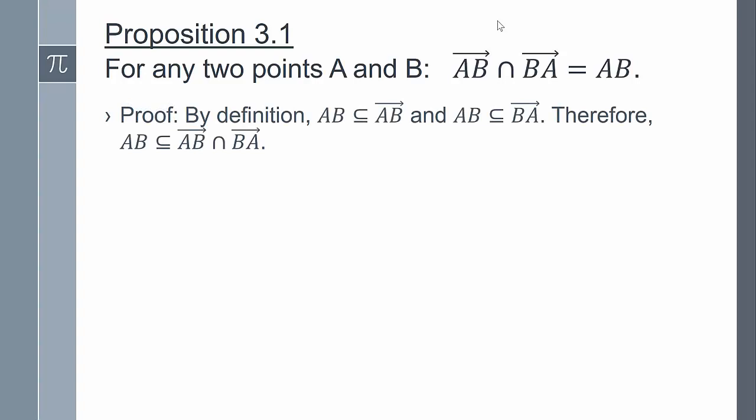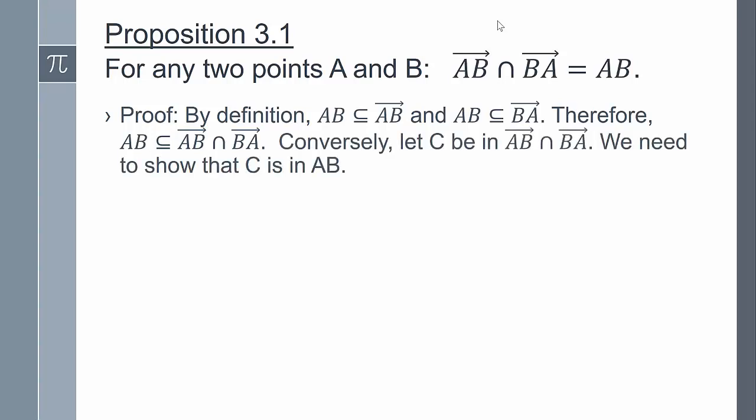By definition, segment AB is a subset of ray AB, and segment AB is also a subset of ray BA. So therefore, segment AB is a subset of the intersection of these two rays. Now we need to show that the intersection of the two rays is a subset of segment AB. Conversely, let C be any point in the intersection of rays AB and BA. We need to show that C is also in segment AB.